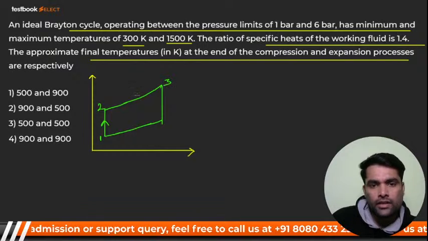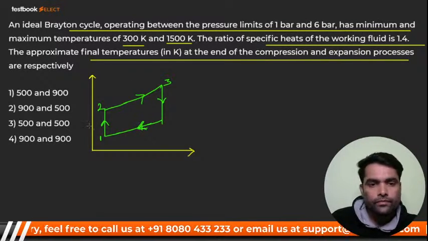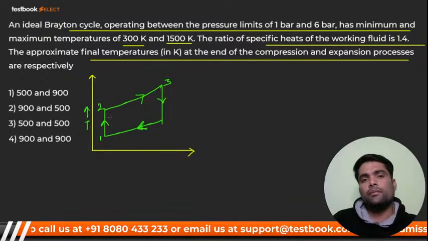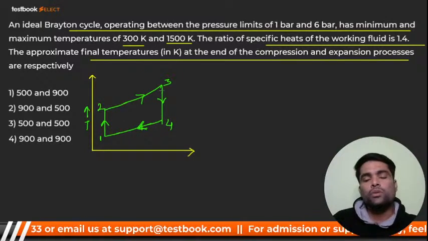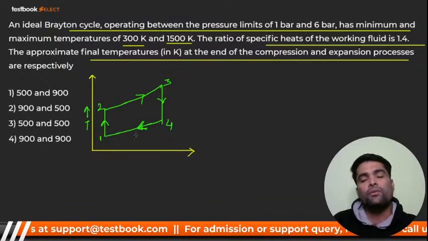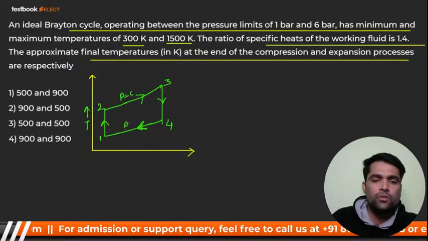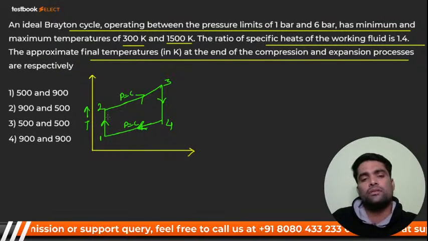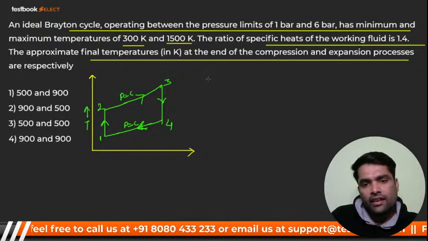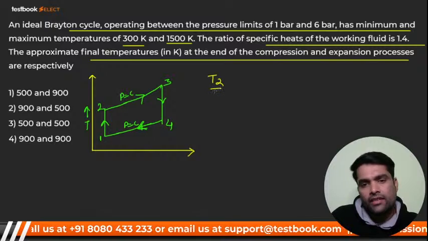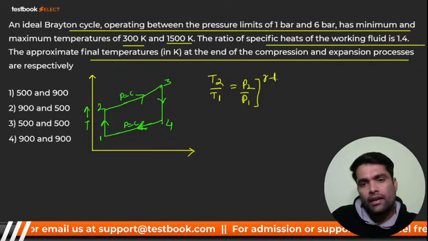See the clockwise direction: 1, 2, 3, 4. 1-2 is isentropic compression, 3-4 is isentropic expansion, 2-3 is constant pressure heat addition, and 4-1 is constant pressure heat rejection. It is P equals C, and TV raised to power gamma is equal to C. 1-2 is adiabatic, so can I apply T2 by T1 equals P2 by P1 raised to power gamma minus 1 upon gamma?